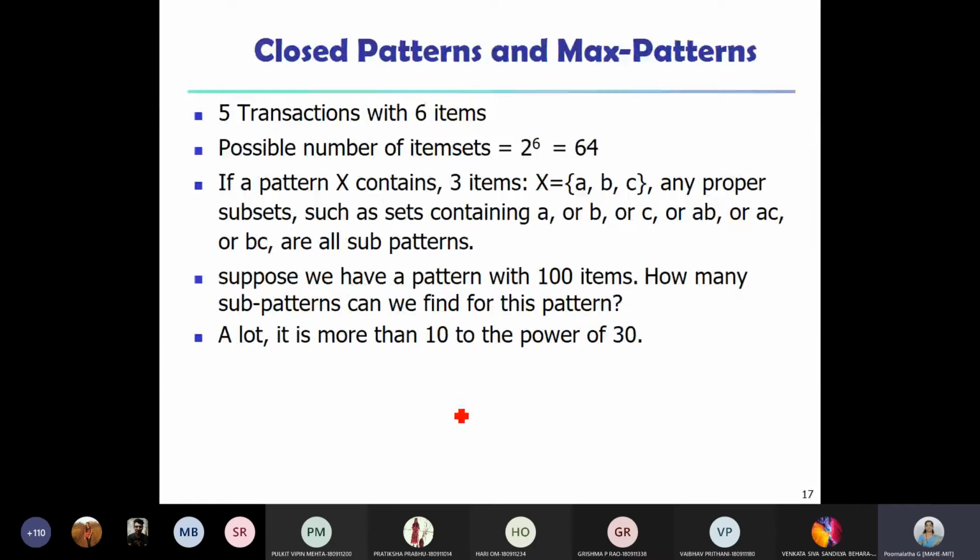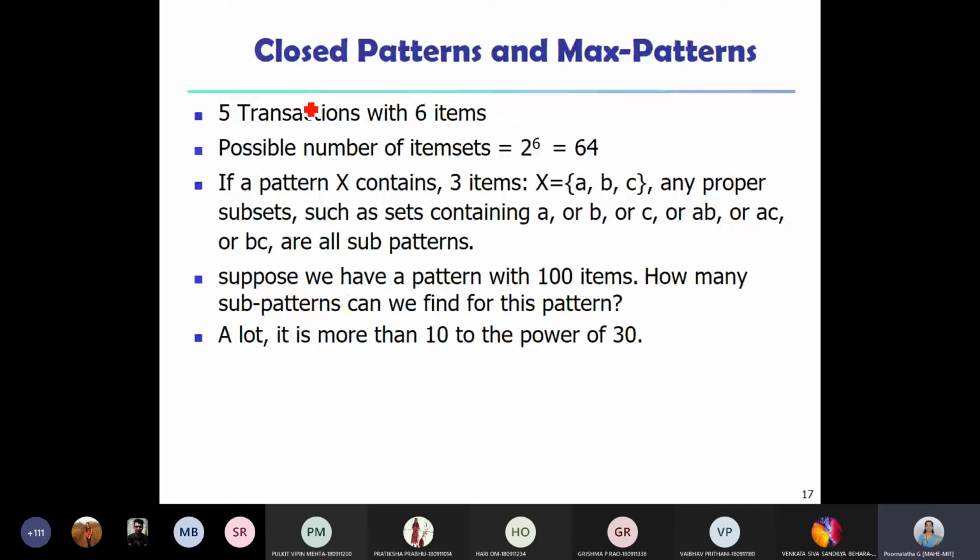If I say the number of items is 2, 3 or 5, it's fine, we can find out. But in general, a shop or supermarket will have many items, right? Hundreds or thousands of items will be there. In that case, finding all the individual frequent items is really a difficult and time consuming task. So to make our process of finding the association rules efficient, we use some other concepts such as closed patterns and max patterns. Let us see the meaning of these two terms, closed patterns and max patterns.